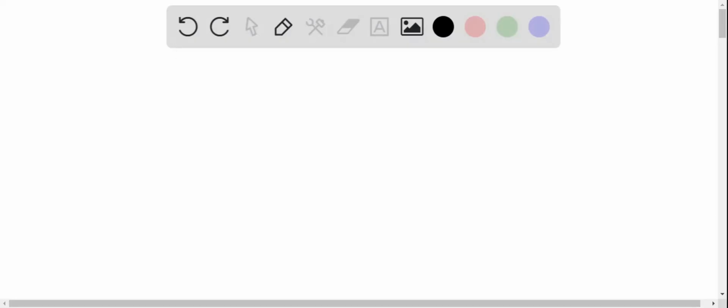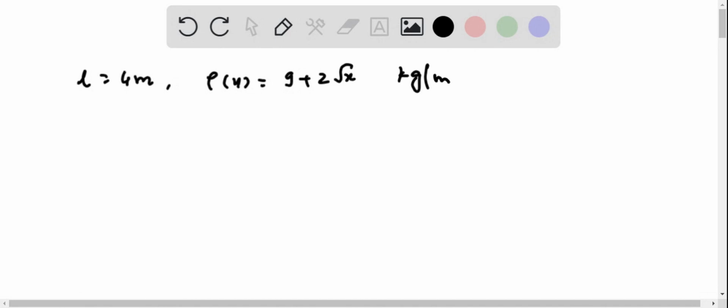We have a question in which it is given that the linear density of a rod of length 4 meters is given as rho(x) = 9 + 2√x, measured in kilograms per meter, where x is in meters from one end of the rod. Find the total mass of the rod.